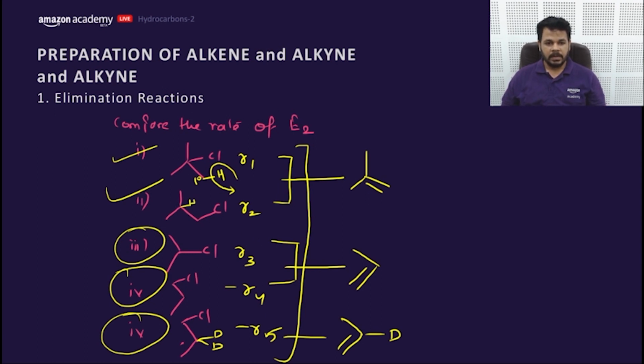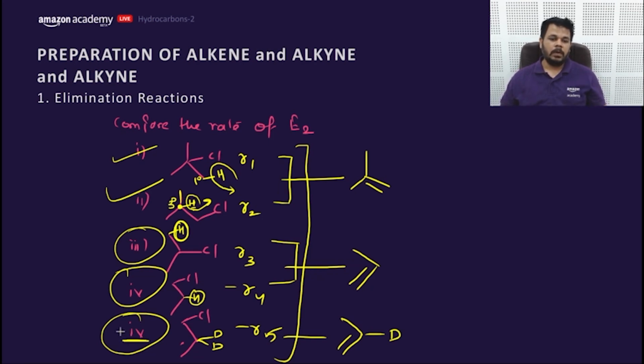This H is inside of this compound. That means this is 3 degree, so relatively this H would get removed by the base not as easily as from the first. The second, third and fourth have the same issue. This is 1 degree hydrogen which would be removed easily, and this is the secondary hydrogen that would take a longer time than the third one.